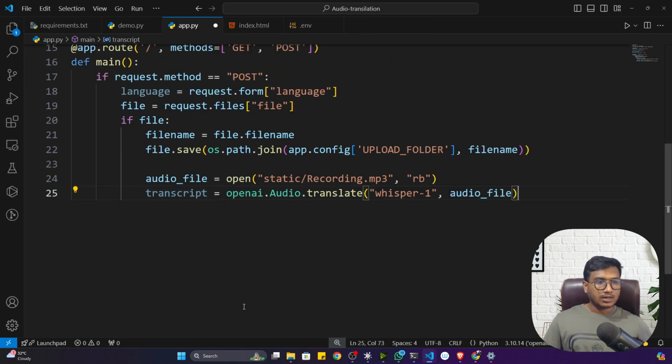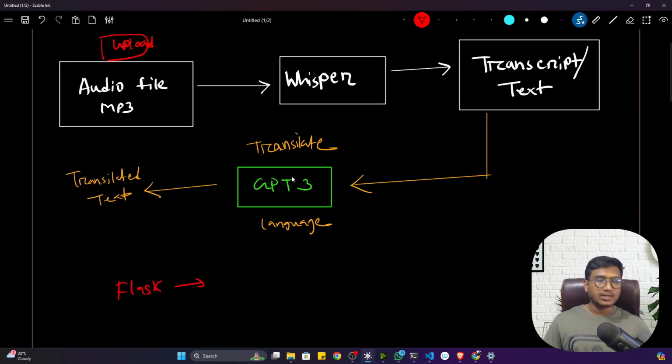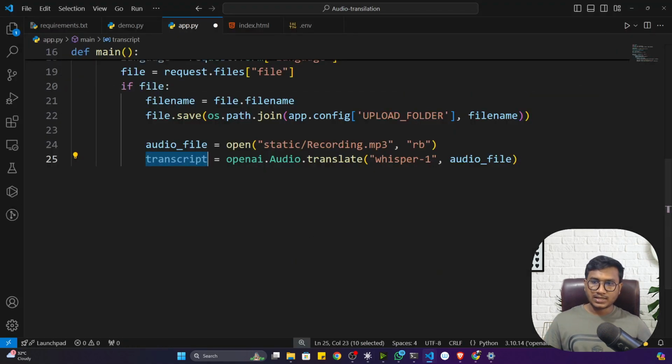That means the transcript. Here I can mention it as transcript. Now what I have to do, I have to translate this transcript to another language. For this, I already told you here we'll be using something called GPT-3 or 4 model. So let me initialize my GPT model. I think you remember how we can initialize it. We can use chat completion API.